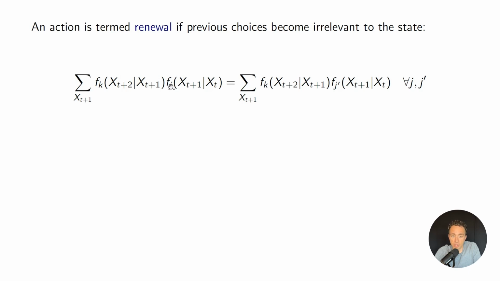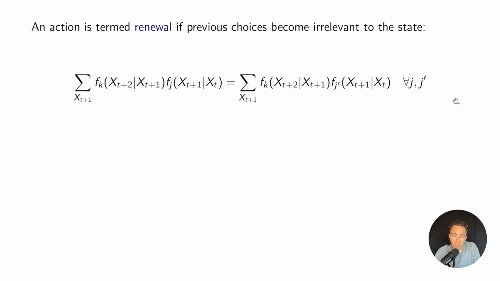And if I chose j or j prime in period t, I might have different states in xt plus 1. But the idea is that regardless of what the t plus 1 state was, if I choose option k, the renewal action in t plus 1, then I'm going to have the same states in t plus 2, regardless of what I did in period t.